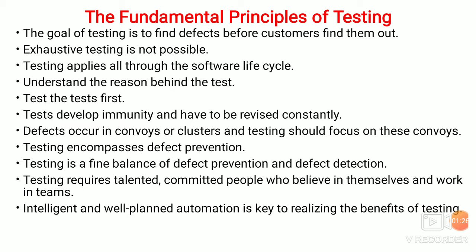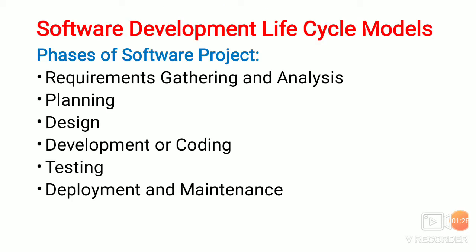Now we will see the next topic, that is software development lifecycle models. Every software or every product has its own lifecycle model, and every lifecycle model has its own phases, that is, phases of a software project. In total it contains 6 phases.